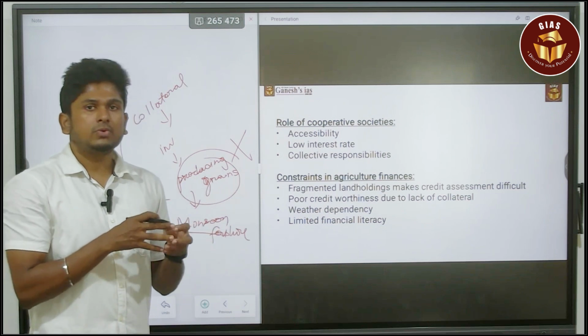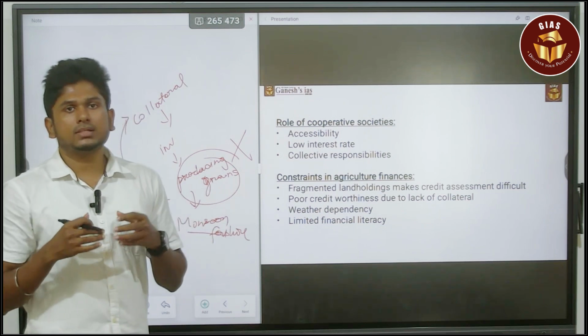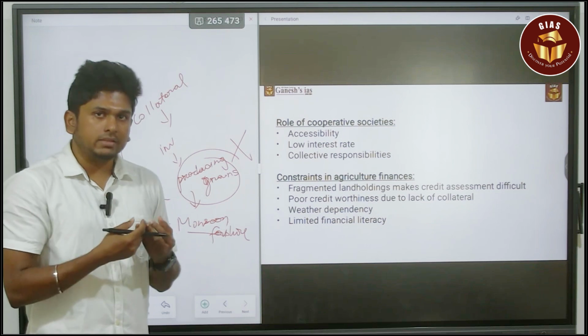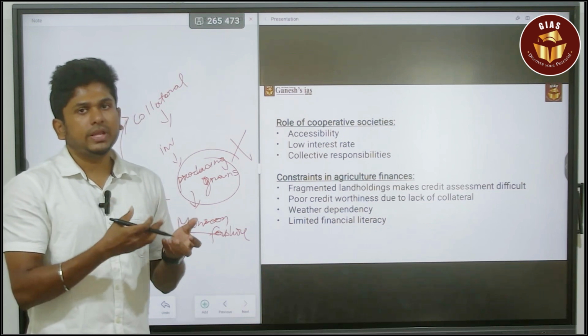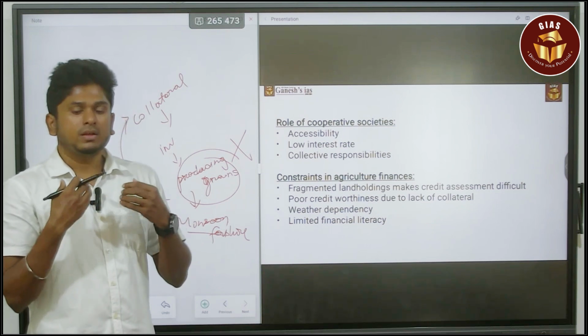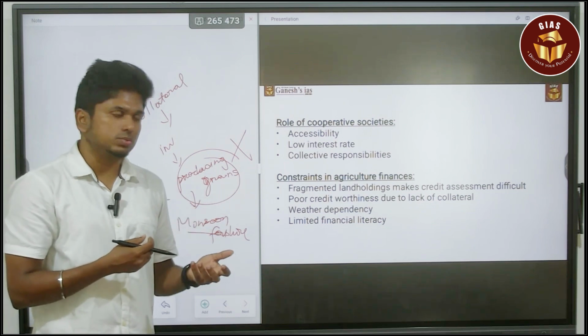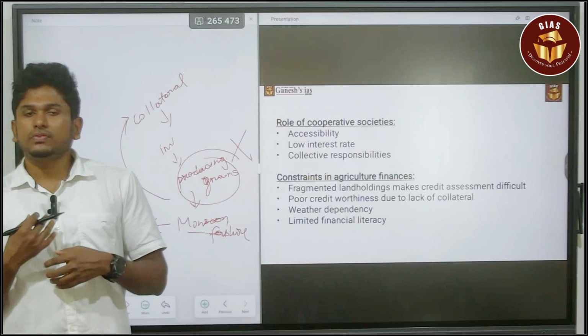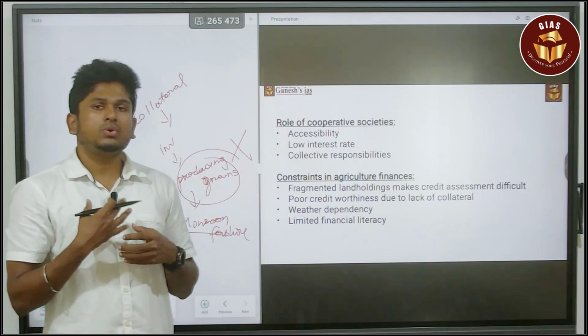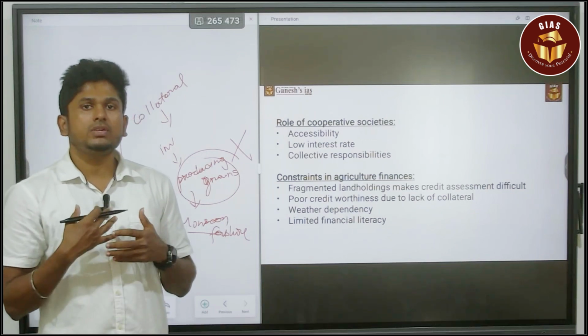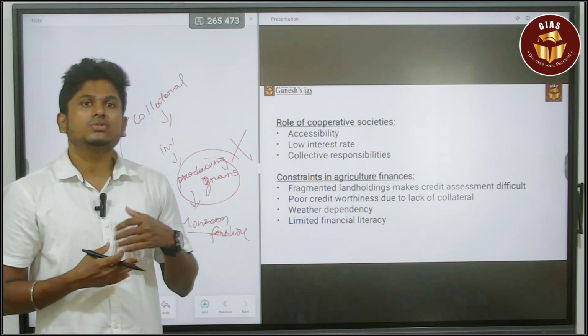So obviously I will end up in poverty, because the person who lent the money is going to take my land for the money I borrowed. So that is the major issue. Next, limited financial literacy. They don't know how to save their money and how to invest in their land. So that is also a major issue.